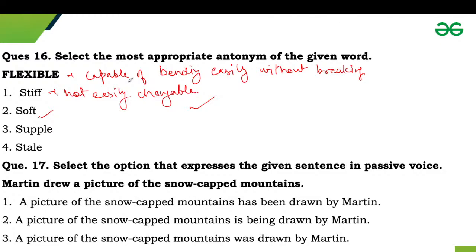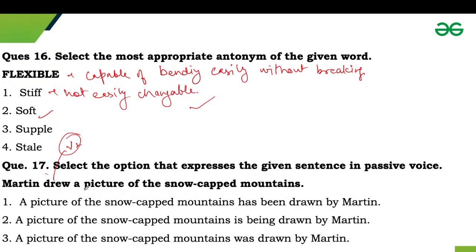Next one is question number 17. Select the option that expresses the given sentence in passive voice. Martin drew a picture of the snow-capped mountains. So basically, in this sentence, we have a verb drew. Drew is in second form, and the object of the verb drew is a picture. So if we want to change this active voice into passive voice, then we will use picture as a subject.